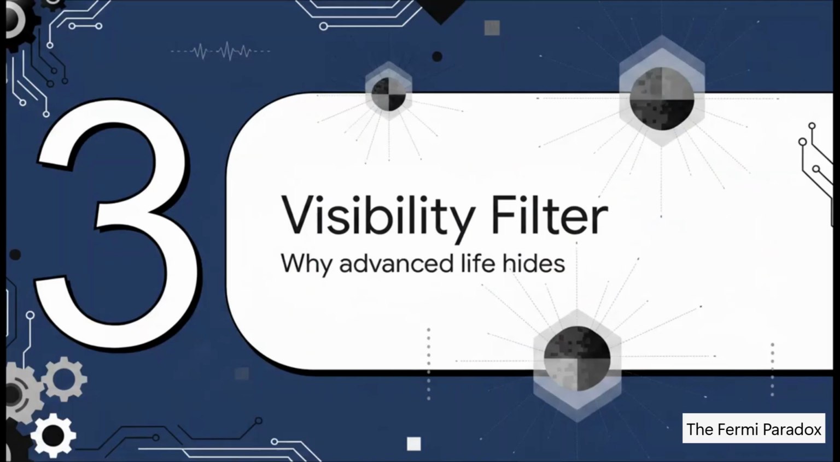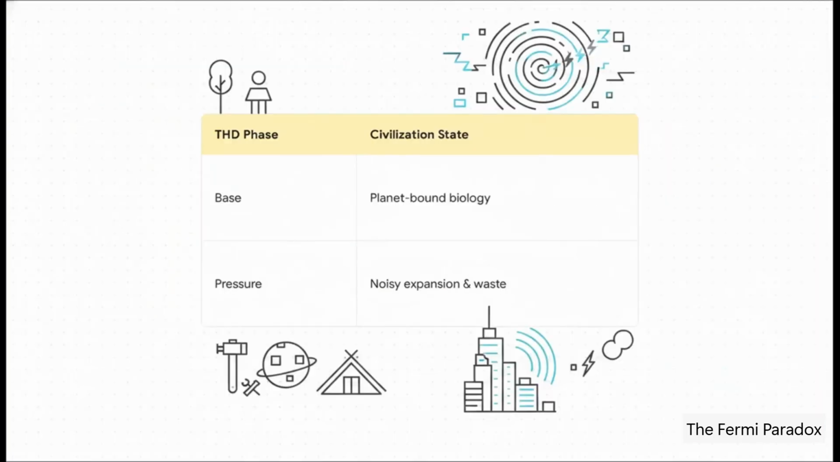Let's move on to Section 3, the visibility filter hypothesis. Okay, let's actually map the early phases of a civilization using the THD framework. In the base phase, which is Step 1, you basically have a planet-bound early biological society that's just figuring out simple tools. But eventually they hit the pressure phase, Step 2. Here, they expand rapidly, they burn massive amounts of energy, they make a ton of noise, and they leak all these radio waves into space. This is their loud, messy phase.